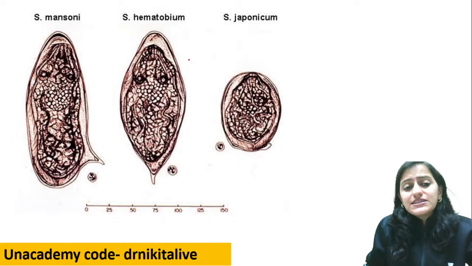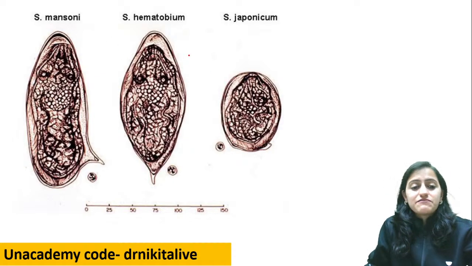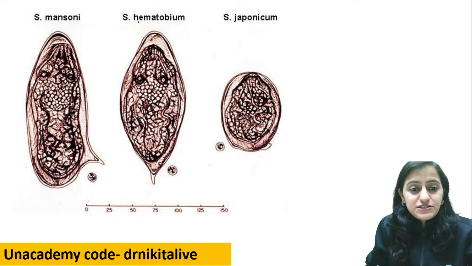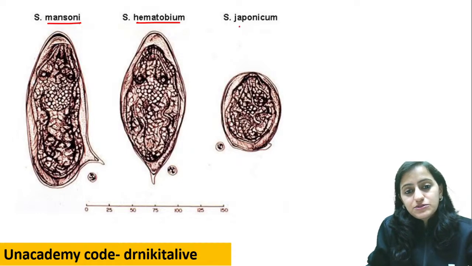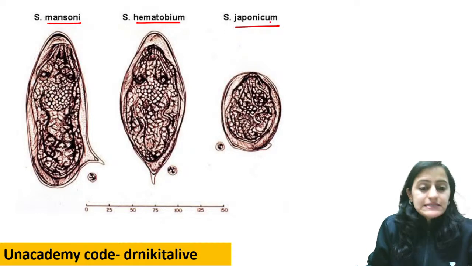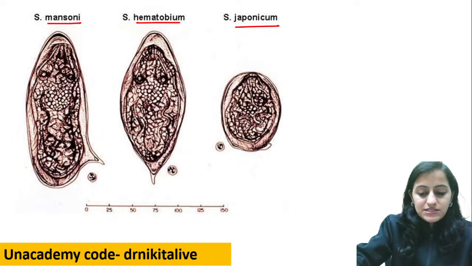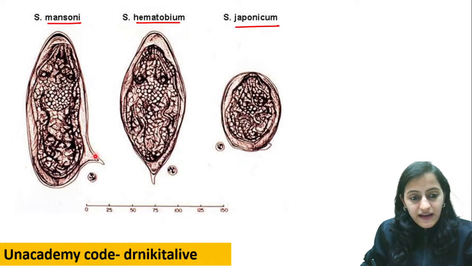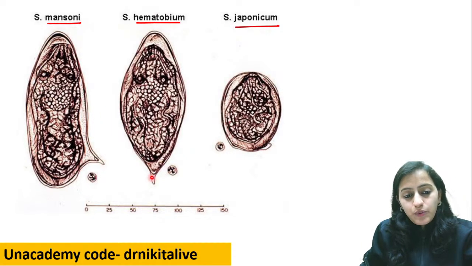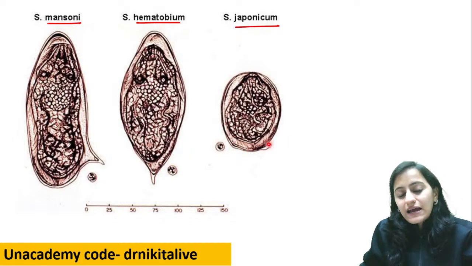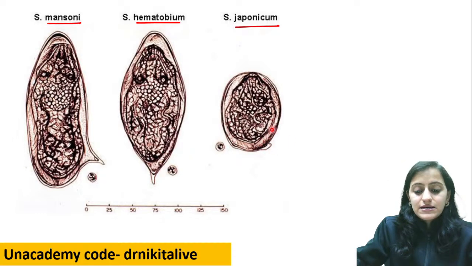So in the schistosoma eggs, this is very frequently asked. How do you identify schistosoma hematobium, mansoni and japonicum? So remember that in the spine, one has lateral spine like we see here. One egg has lateral spine, one has terminal spine, and one does not have a spine, it has a knob.